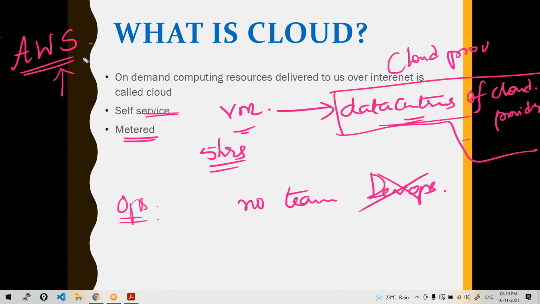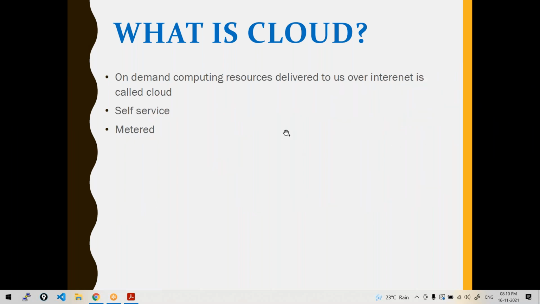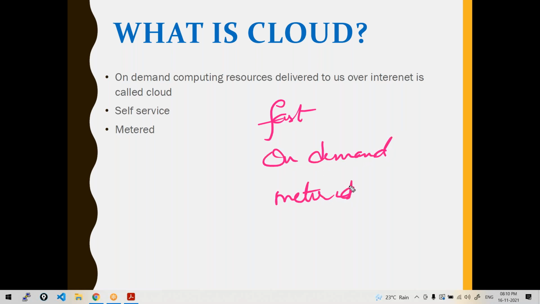What is cloud? You don't need a separate team to manage the infrastructure. It is very fast. Within a few seconds or a few minutes, you can spin up your infrastructure, your virtual machines. It's on demand. Whenever you want, you can get them. It's metered, you pay only for what you use. Self-service, no separate team is required to manage your infrastructure on the cloud. So these are all the advantages. Another important thing, you need not work on the underlying infrastructure like the hardware components. Whether the server has crashed, recovery, backup, all these would be taken care of by the cloud provider.